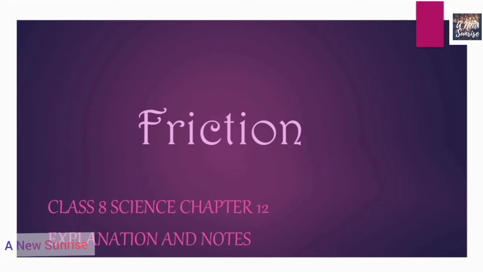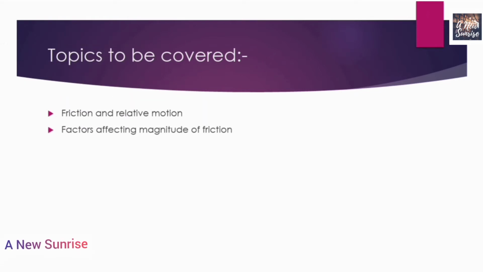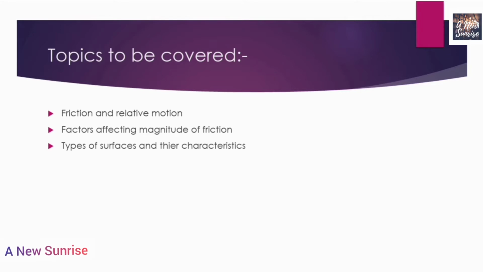But before starting the chapter, first of all, let's see what are the topics that we're going to cover in this video. The first topic that we would cover is friction and relative motion. Second, we would learn about the factors affecting magnitude of friction. Then we will study types of surfaces and their characteristics.